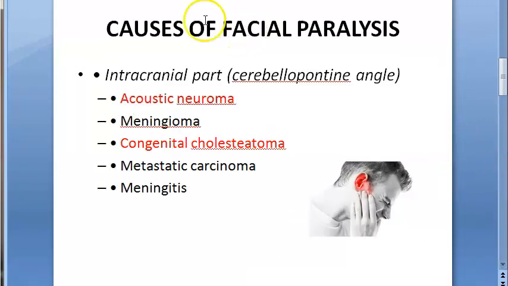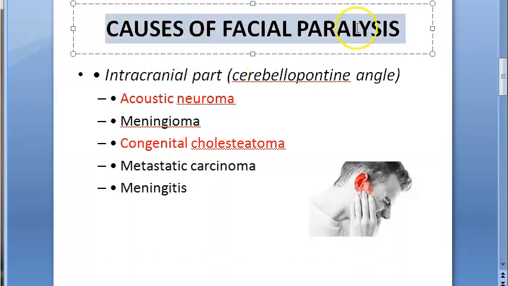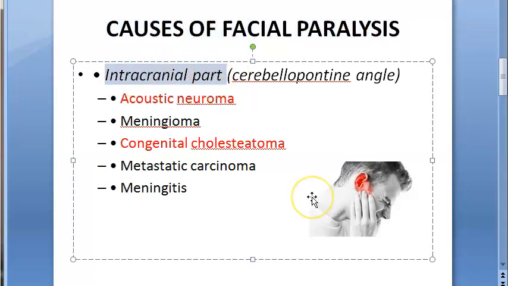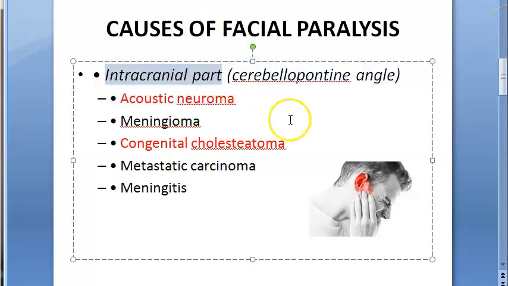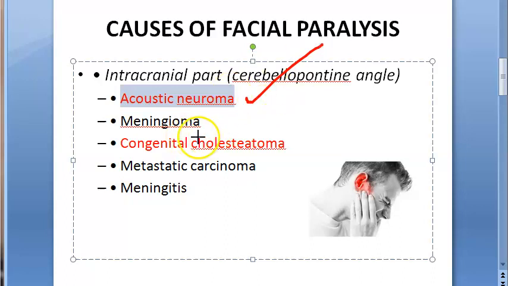Okay. Causes of facial paralysis in the intracranial part of the facial nerve. See, facial nerve has a lot of parts. So you have the central nervous system, intracranial part. Now, intracranial part of facial nerve, what could be the cause of paralysis? Acoustic neuroma. This is correct, right? Acoustic neuroma on the vestibulocochlear nerve, that is the cranial nerve 8. So yes, this can be a cause.